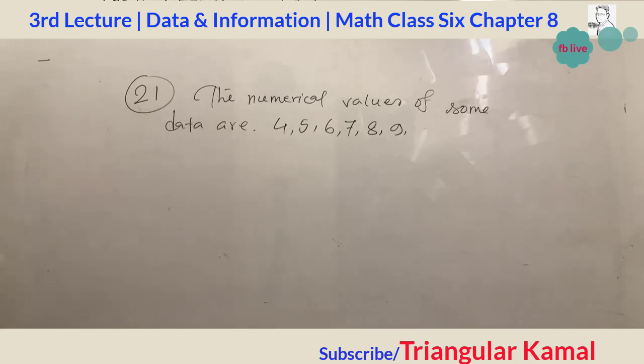The required mode is 8. The 4 5 6 7 8 9 10 12. 8 appeared 2 times. I think they have made a mistake in question number 21.